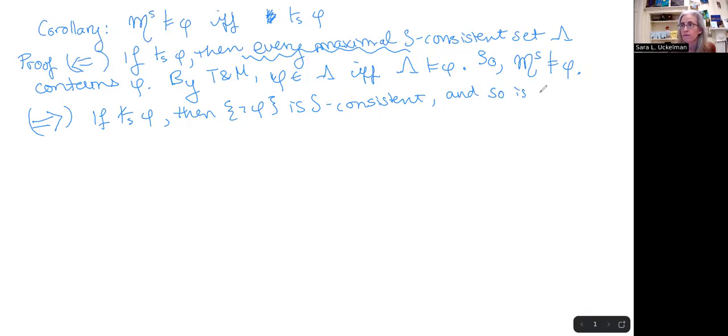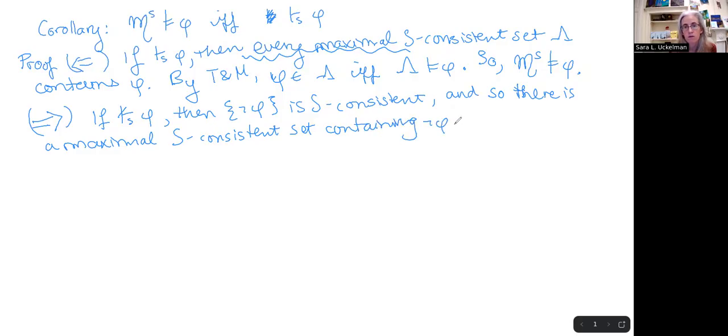So there is a maximal S-consistent set containing not phi. Let's call it gamma, just so that we don't get confused with the lambdas in the other one. So we've got this maximal S-consistent set gamma. Not phi is a member of it. So let's write this out. Not phi is a member of gamma.